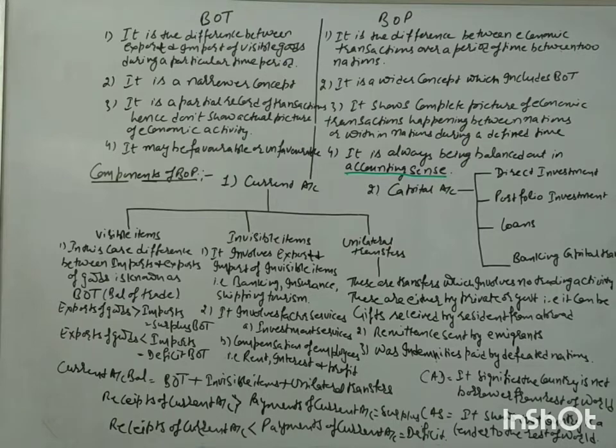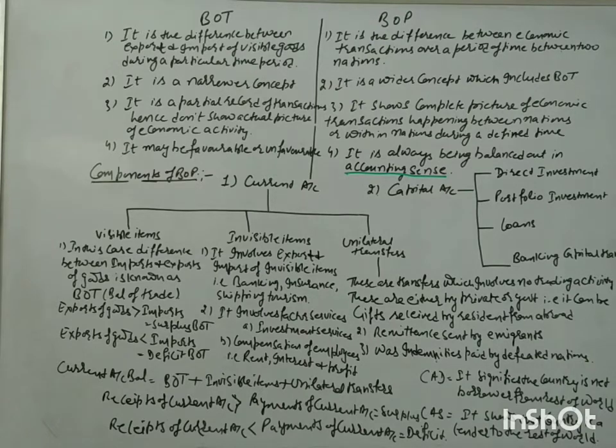Now we are moving on to the next topic, that is components of balance of payment. We have already discussed in classification that there are two different areas: one is the current area and another is the capital area. So components of balance of payment, we have defined into two parts: one is current account, another is the capital account. In current account, we have visible items, invisible items, and unilateral transfers.